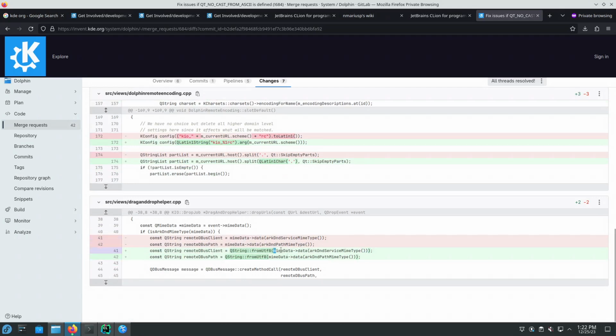Okay, and this is a QString, whereas this was a byte buffer from Qt. So you should know what's the actual encoding of that byte buffer that contains a string.